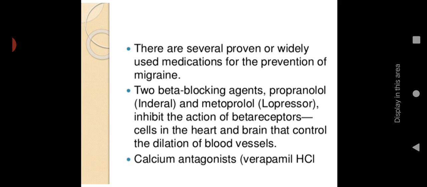There are several proven or widely used medicines for the prevention of migraine. Two beta blocking agents, propranolol and metoprolol, inhibit the action of beta receptors in cells in the heart and brain that control the dilation of blood vessels. So this will help to stop the action of beta receptors, so that the blood vessel dilation will stop. Then calcium antagonists are also helpful.